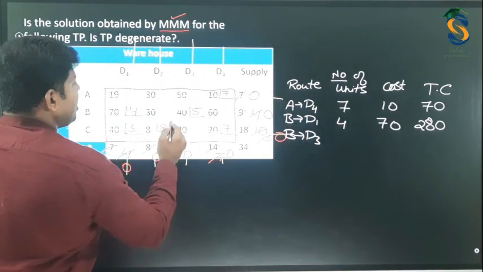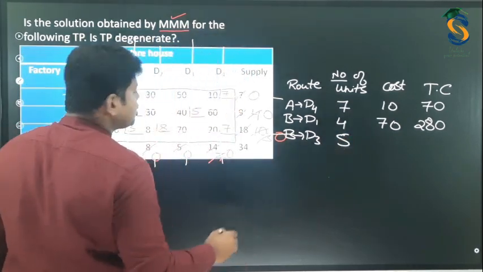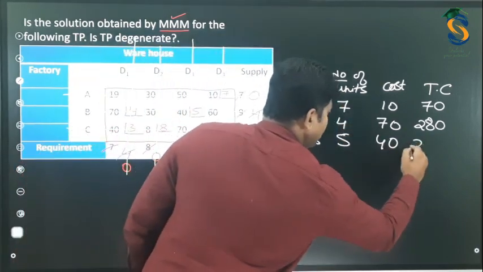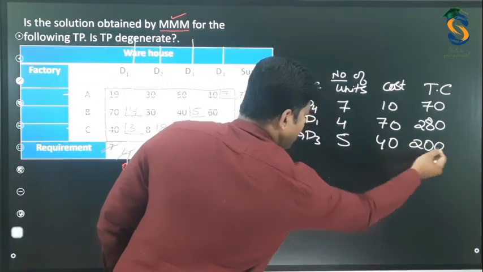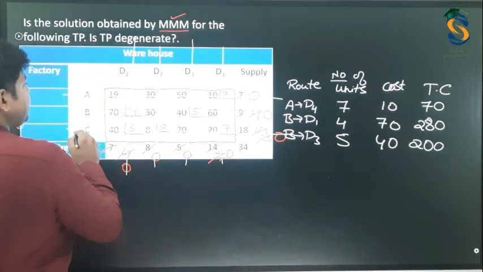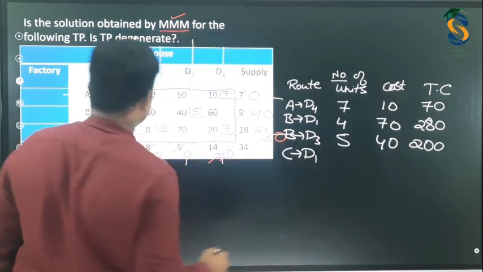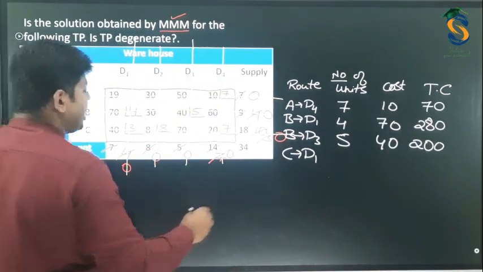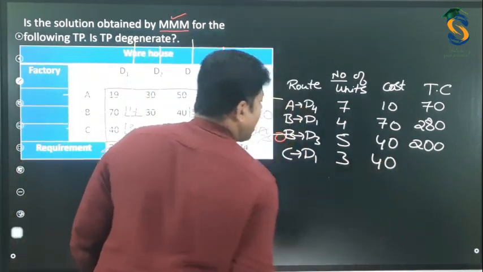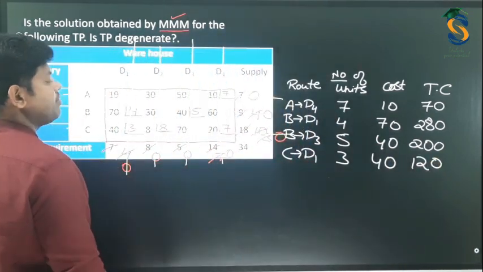The number of units allocated is 5. The cost is 40. So the total cost will be 200. You have to multiply these two and write down. Next is C to D1. Number of units allocated is 3. Cost is 40. And the total cost will be 120.